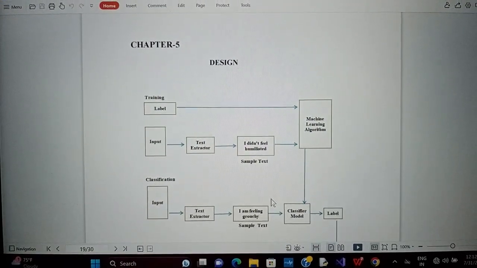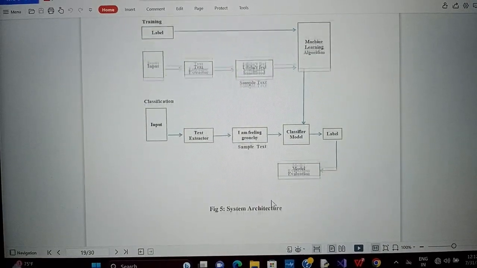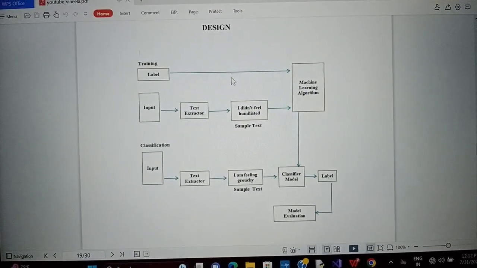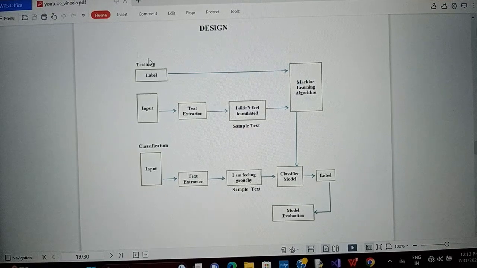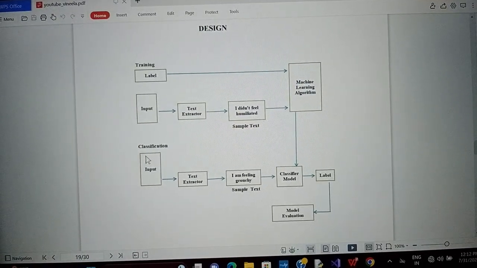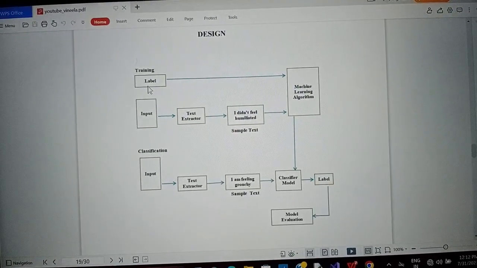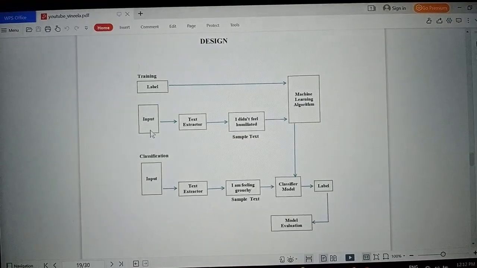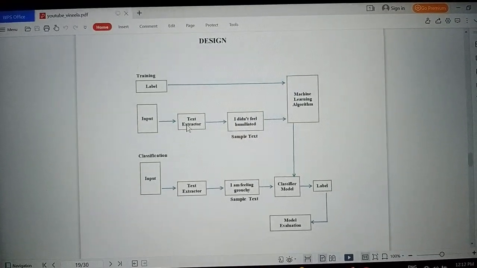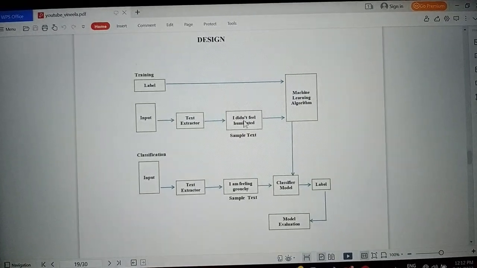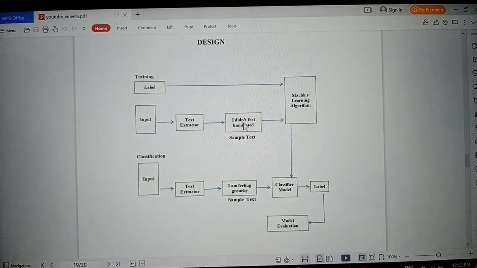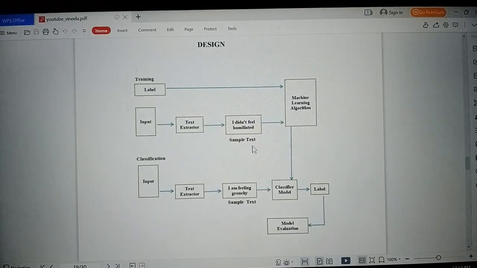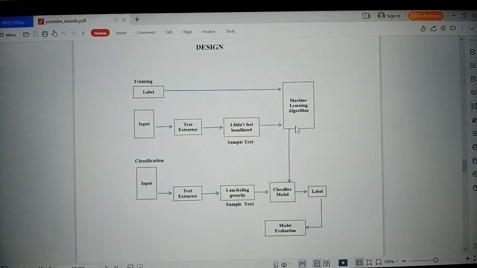Next is the design of this project, that is, the system architecture. Here is the system architecture in which we again have training and classification. Training, that is the label, is directly connected to machine learning. Then next we have an input, then a text extractor, and here we have a sample text, that is, "I did not feel humiliated." This is a sample text and that is also connected to machine learning.